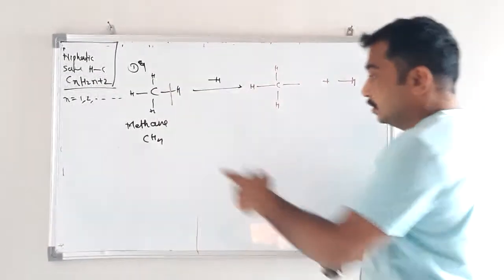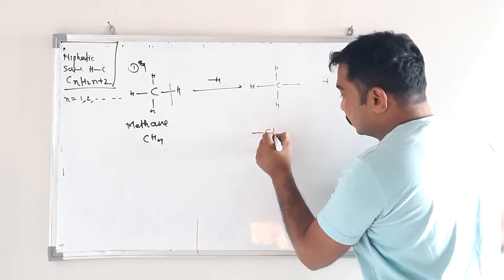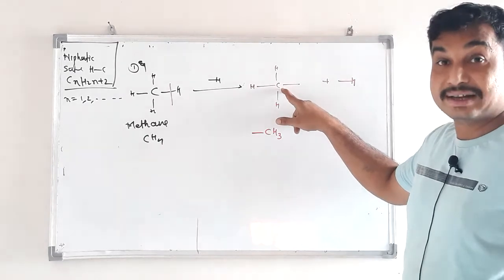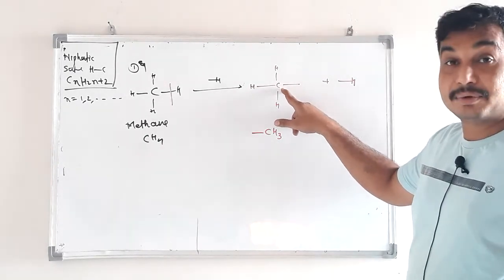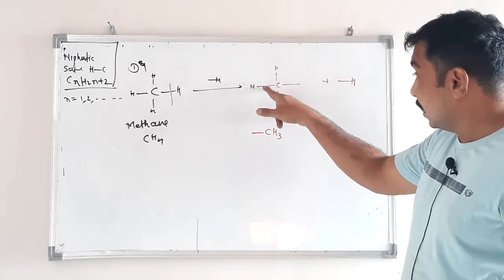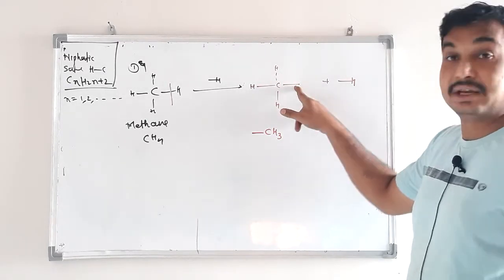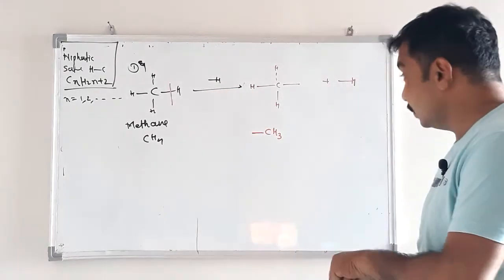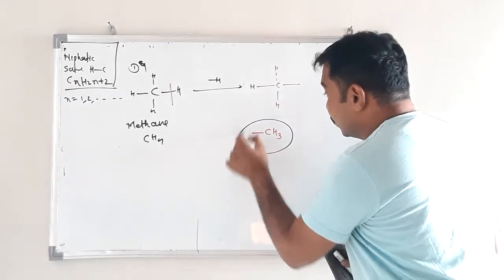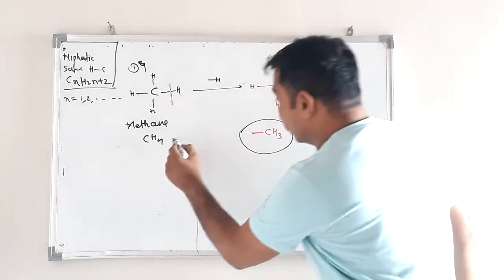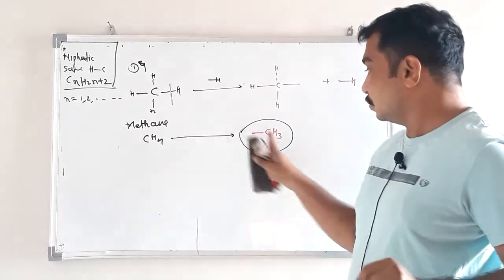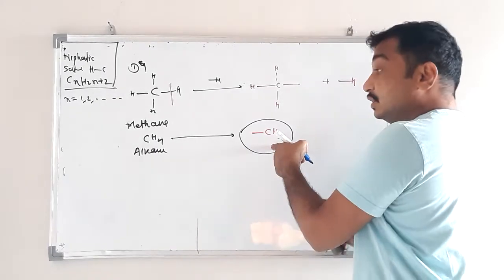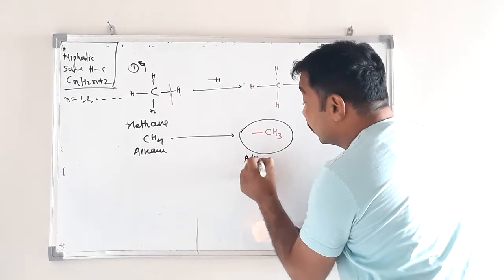Now this was CH4 and what is this? CH3, and one bond of the carbon atom is free. That is the valency of the carbon atom. What is the valency of carbon? 4. But of the 4, here 3 are fulfilled by hydrogen and 1 is still free, because we have removed a hydrogen atom. See what happened? This portion is obtained from methane, CH4, now CH3. CH4 is alkane, and what is this? This is not alkane. This is known as alkyl group.